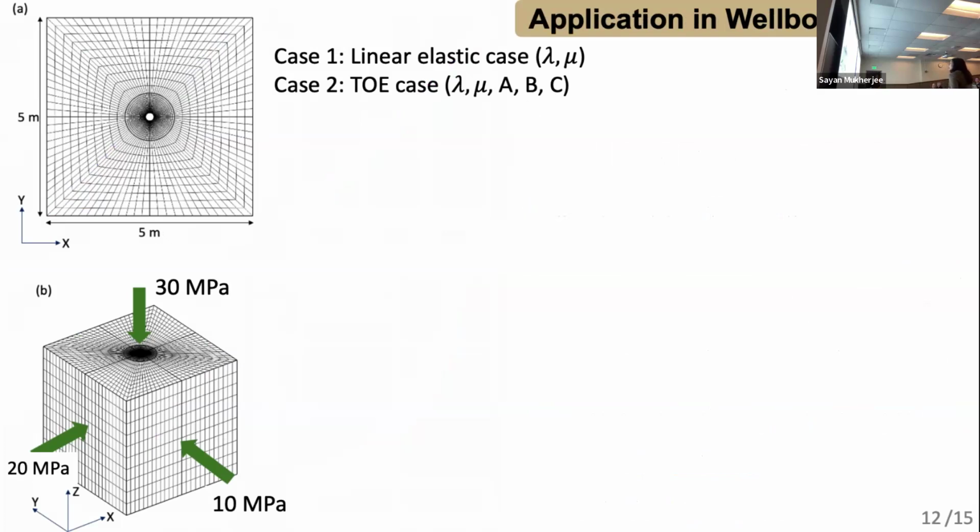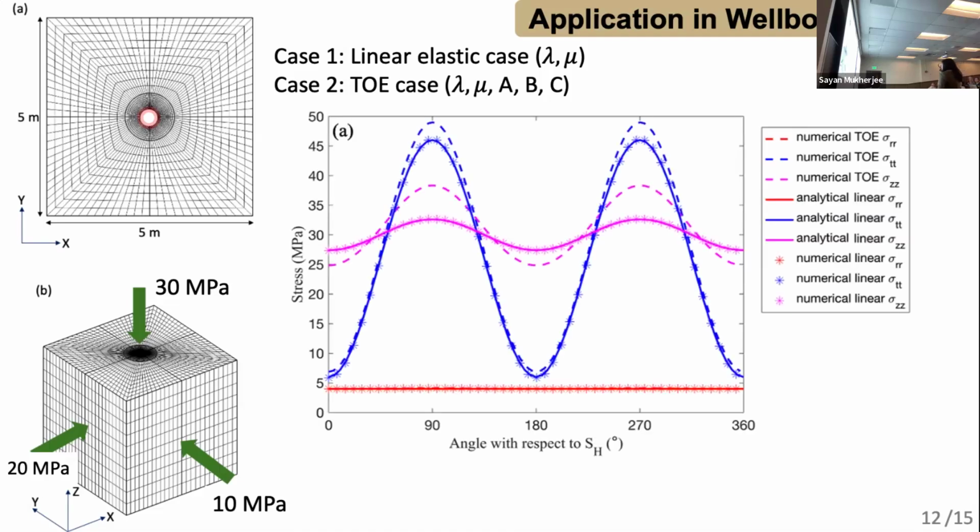And similarly, I also set up some numerical models in FEM, and I have the cylindrical well presented in the cube, and the cube is under the normal faulting regime. And now we will see how the stress changes along this pink path. Here is the figure showing the stress around this pink path with respect to the angle in the circumference. The dashed line is the numerical nonlinear case, the solid line is the analytical linear case, and the marker is the numerical linear case.